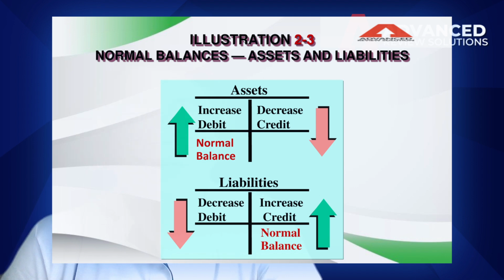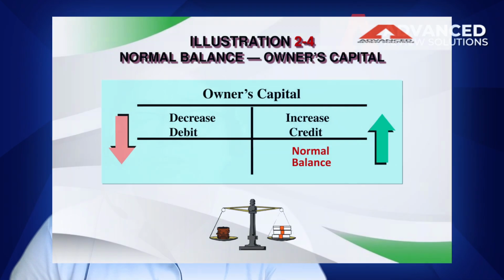Meaning to say, normal balance of liabilities ay nasa credit side. But sir, baliktad, no? Because of the accounting equations we're in, you have your asset is equals to liabilities plus your owner's equity. Okay. How about your owner's capital? Same as your liability. The increase is on the credit side and the decrease naman nasa debit side. Okay. Please take note of this, ha.